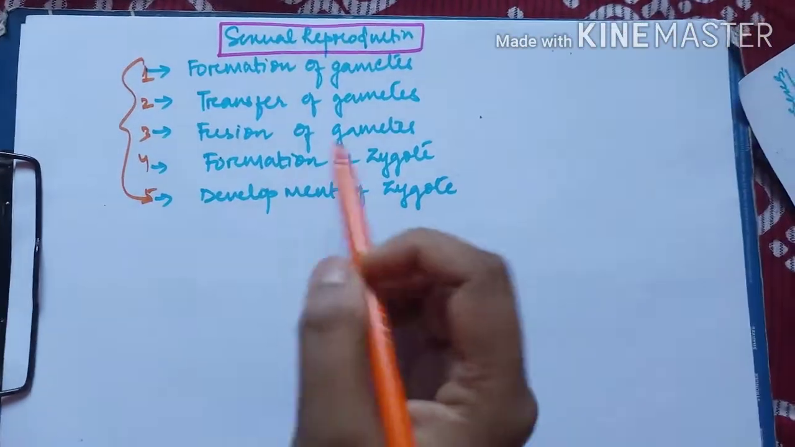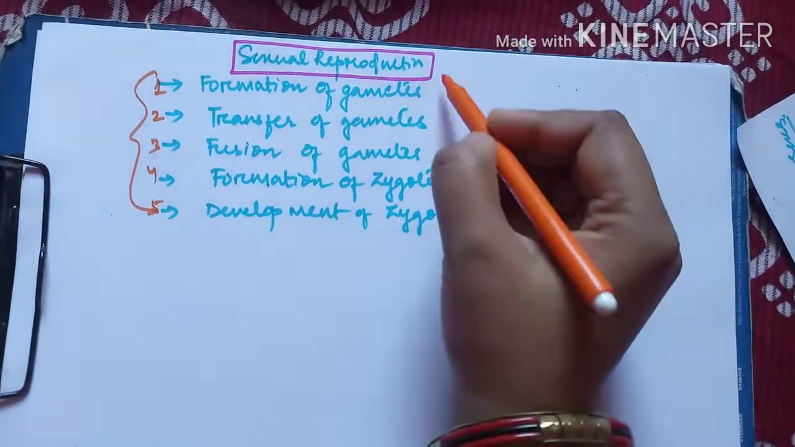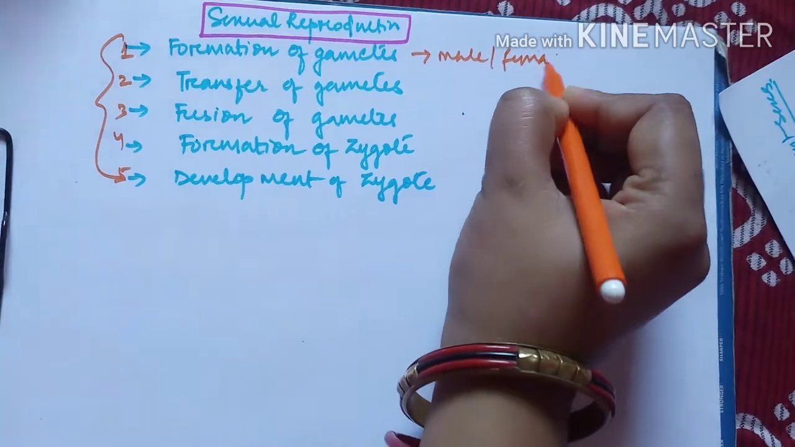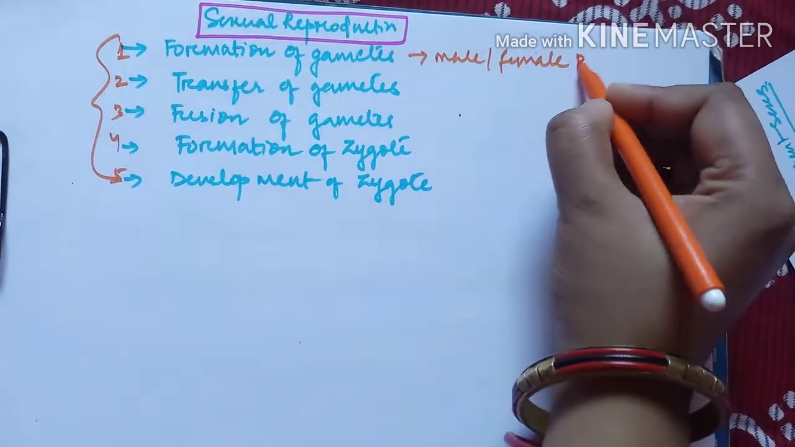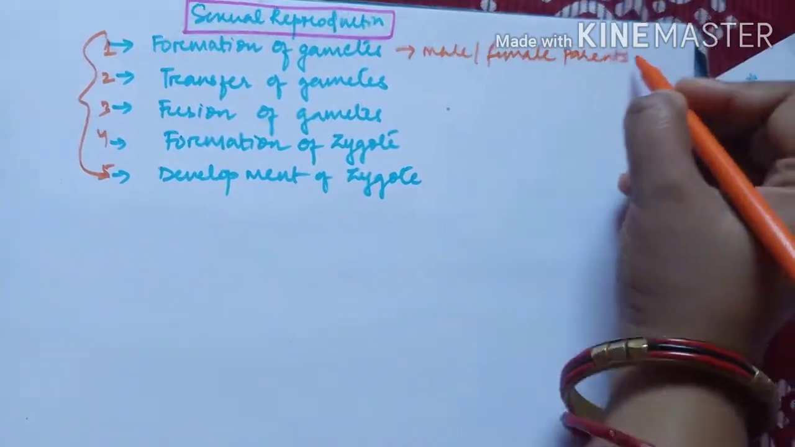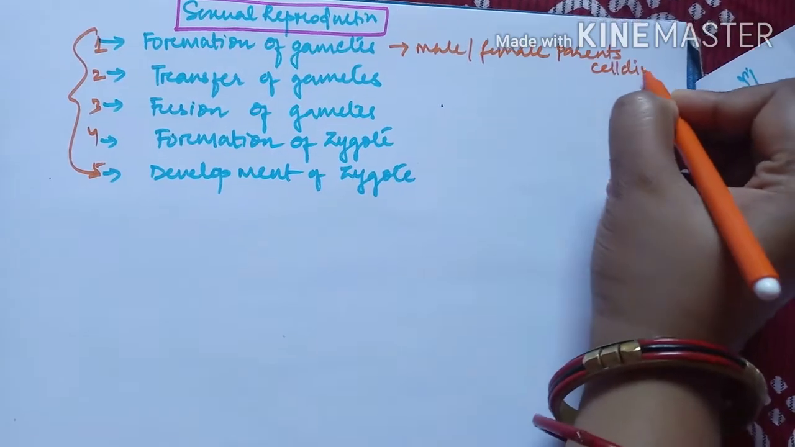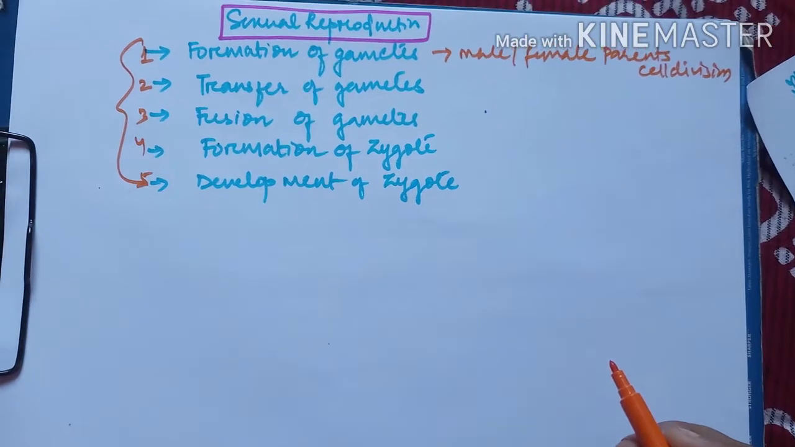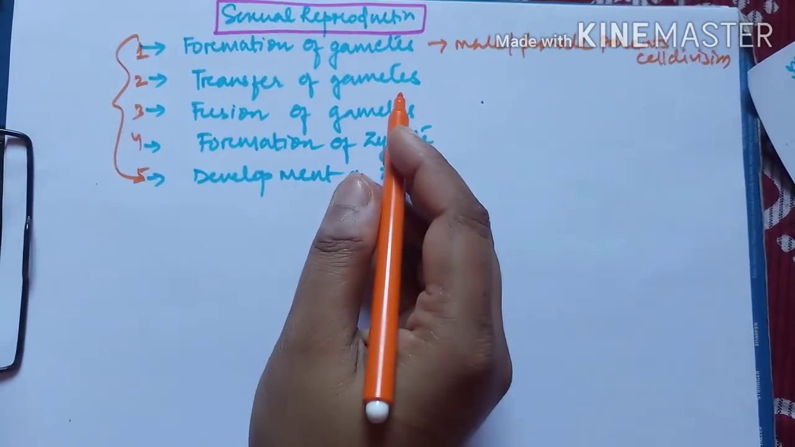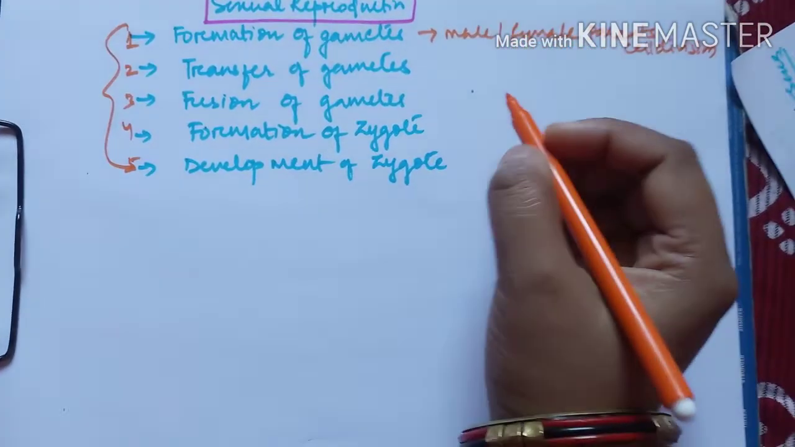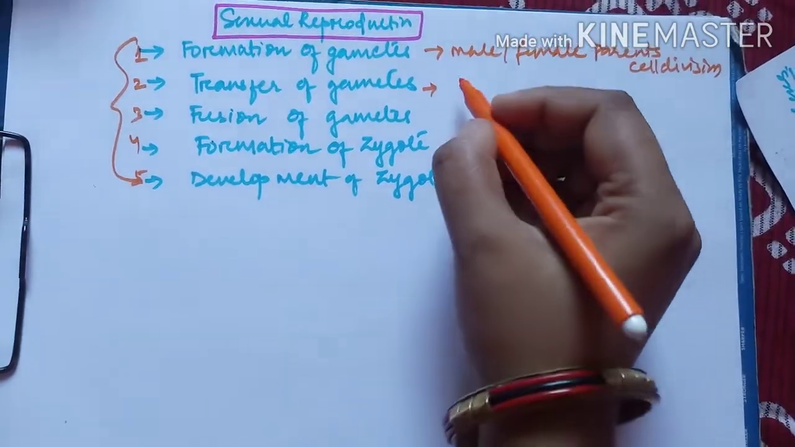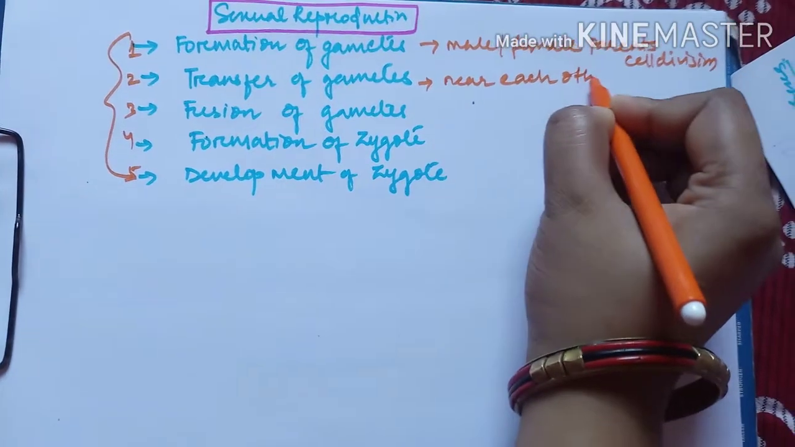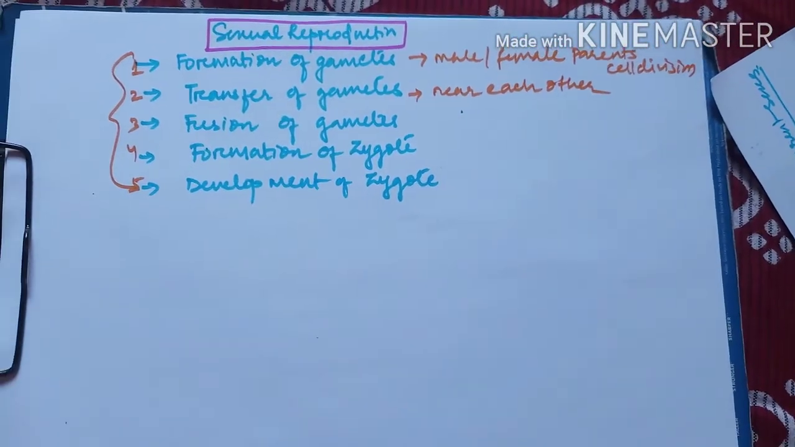The first step is formation of gametes. In this process, the male and the female parent carry out the process of formation of gametes in their body by cell division. Now when the gametes are made by the male and the female organism, the gametes are required to come near each other. So gametes come near each other. Now how will they come?